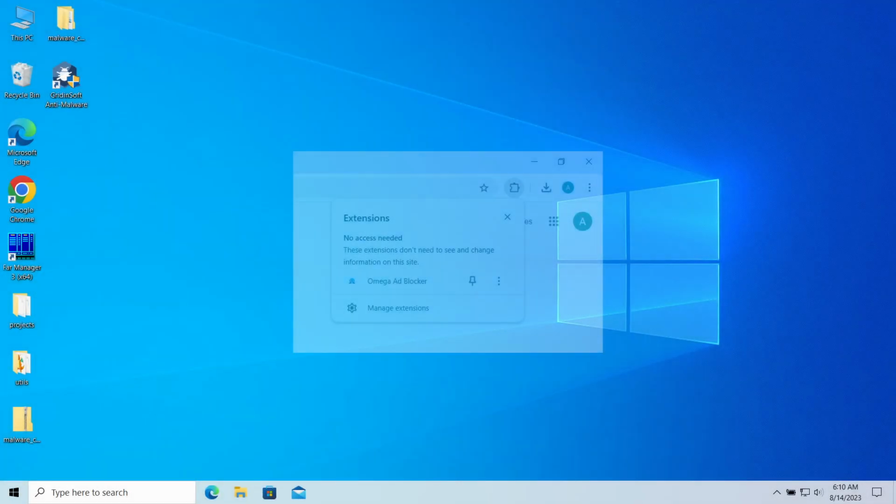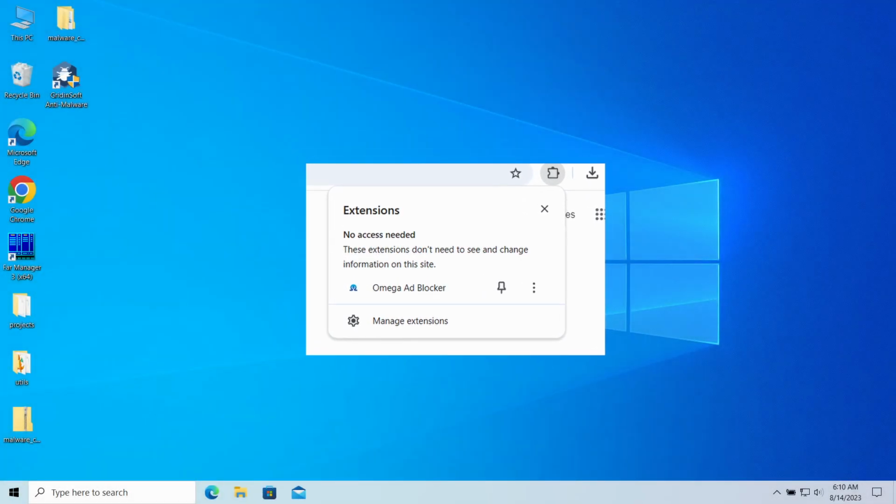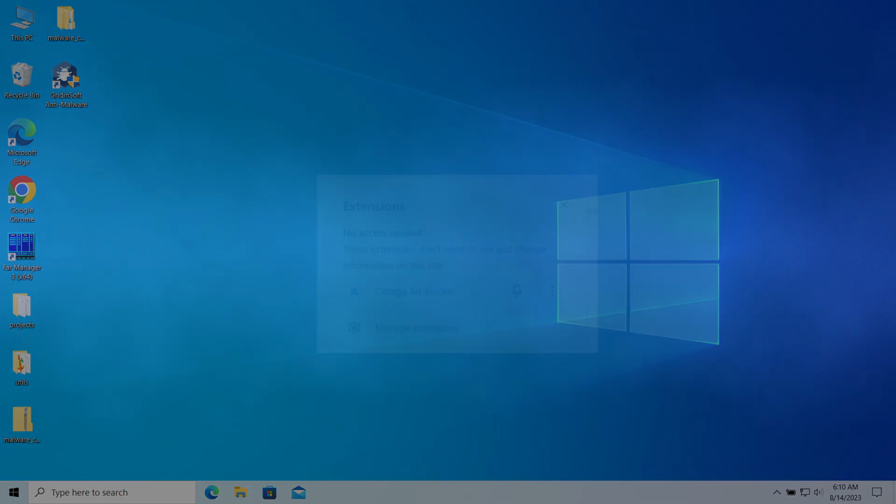Amiga Ad Blocker browser extension may unexpectedly appear in your browser, making it impossible to use, as every single attempt to search on Google throws you to a strange website. In this video, I will explain what Amiga Ad Blocker extension is, how it appeared, and how to remove it.